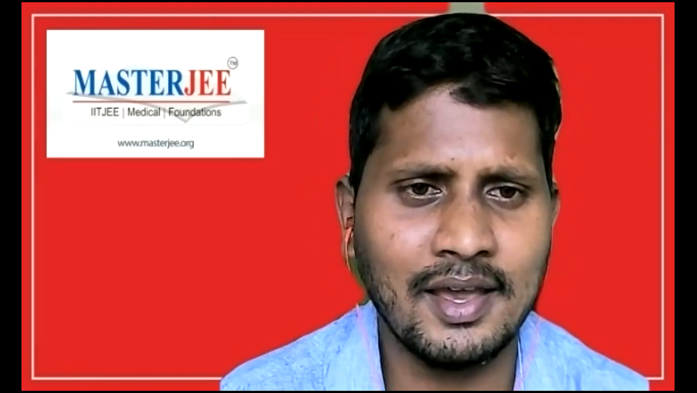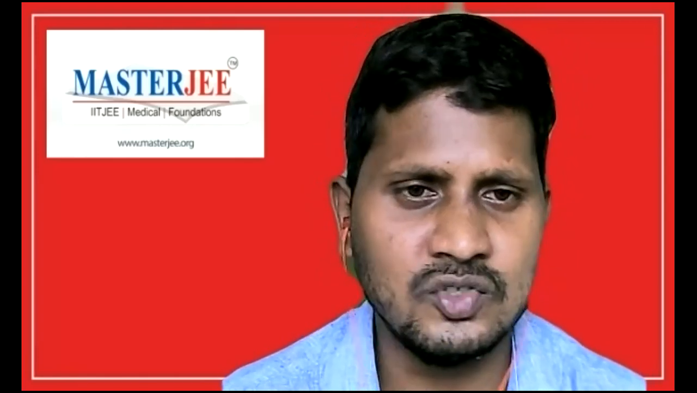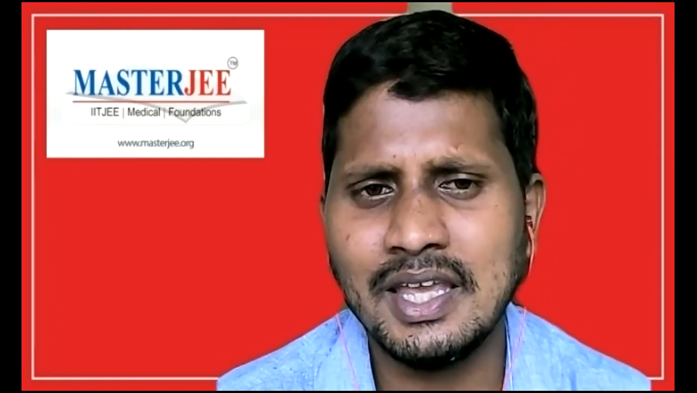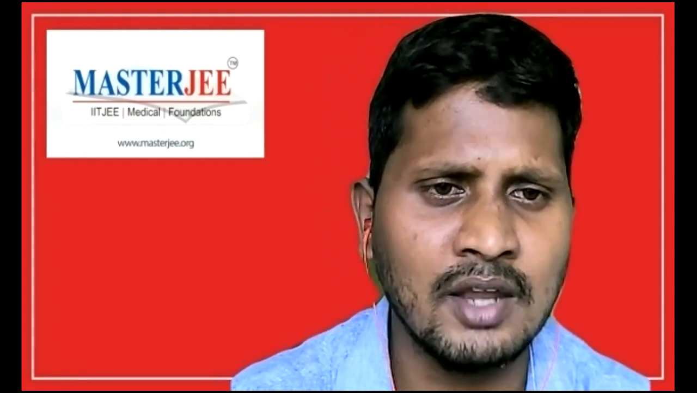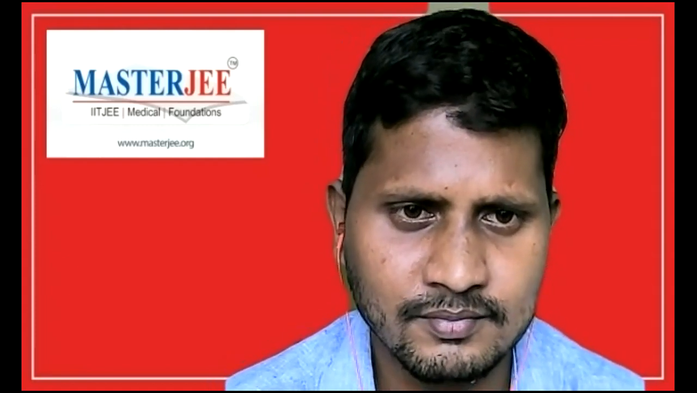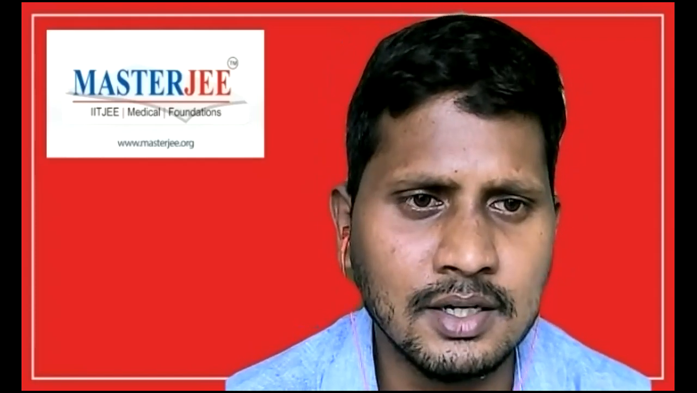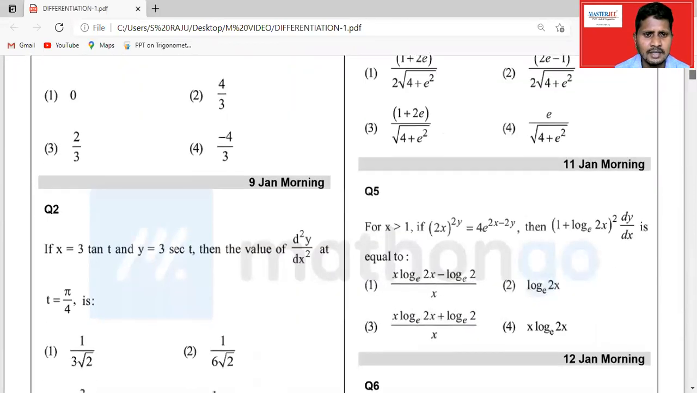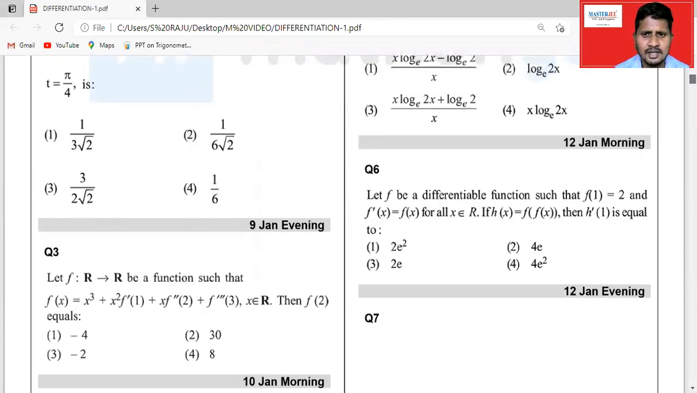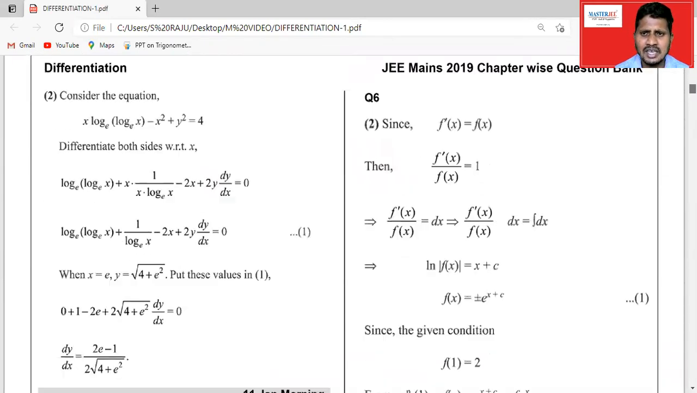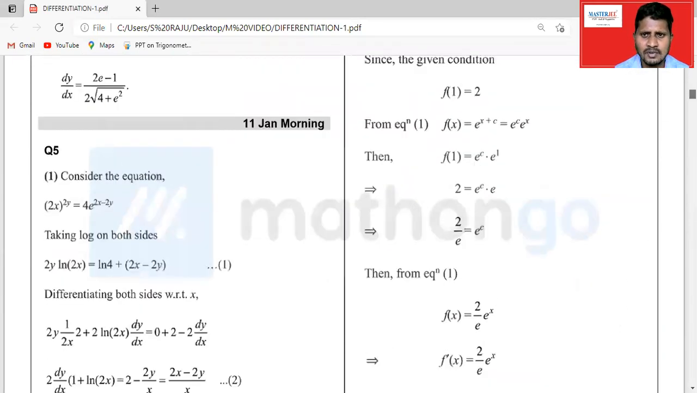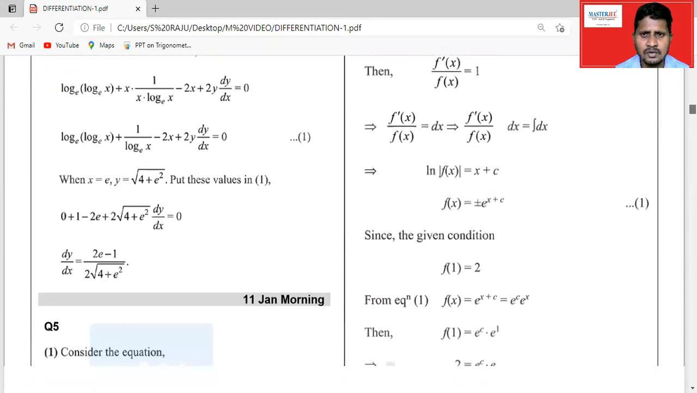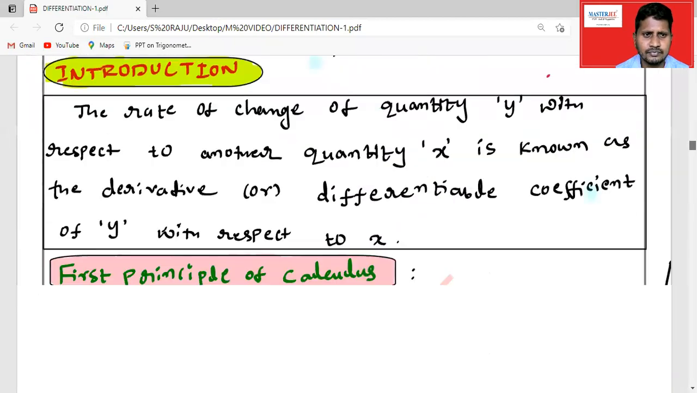I can quickly analyze the weightage of differentiation from the JEE point of view. In JEE Mains, in each and every exam, they almost always ask one question from differentiation. In 2019, on 9th January morning and evening, and 10th, 11th, 12th, almost in each shift they asked one question from differentiation. Not only that, in 2020 and 21 also, they asked almost one question in each shift.